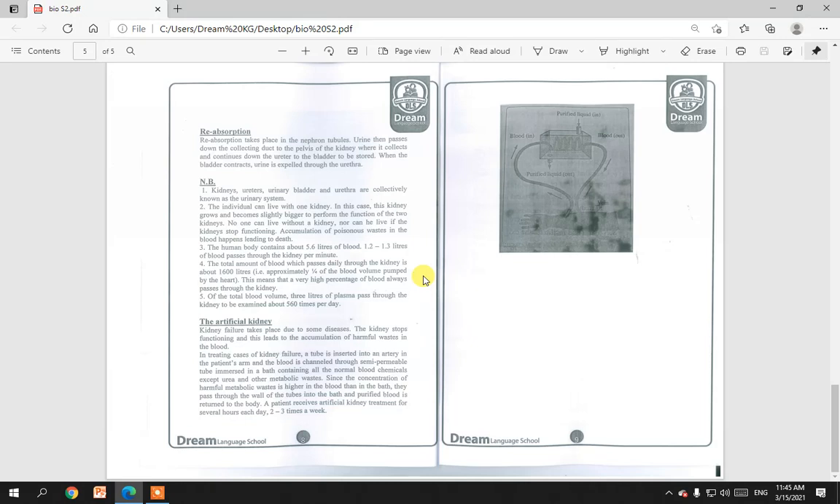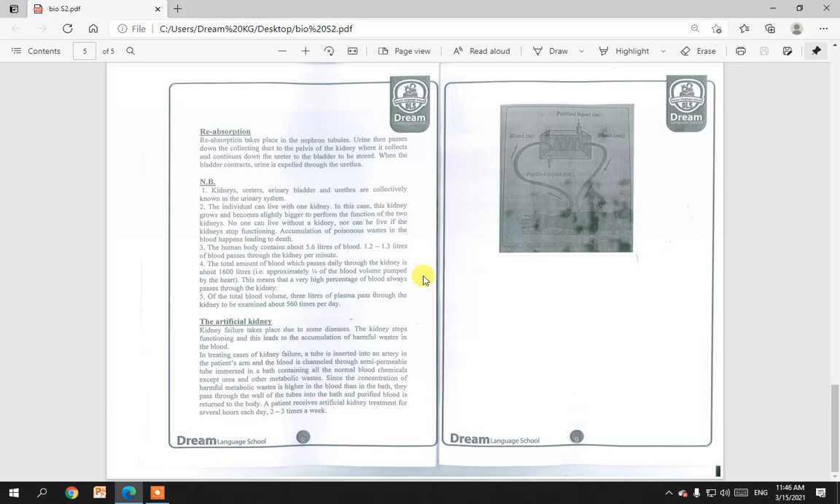This kidney grows and becomes slightly bigger to perform the function of the two kidneys. No one can live without a kidney. No one can live if the kidneys stop functioning, due to accumulation of poisonous wastes in the blood, leading to death. Also, the human body contains 5.6 liters of blood. In 1 minute, 1.2 to 1.3 liters of blood pass through the kidneys.